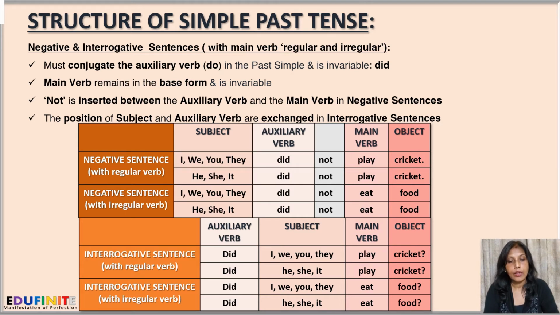Next, with irregular verb. For the irregular verb, we have chosen eat, so it will remain in its base form, and did will go right in the beginning. So it will be as did I eat food, or did we eat food, and so on. Similarly, did he eat food, did she eat food, and so on.